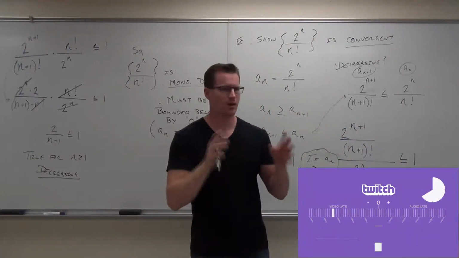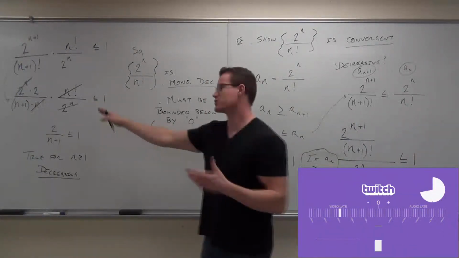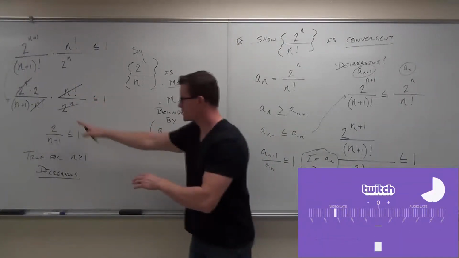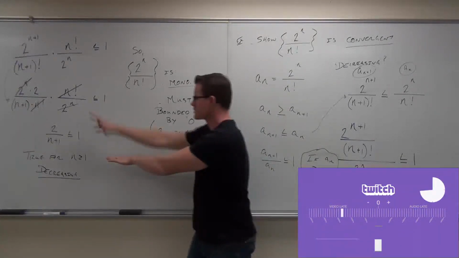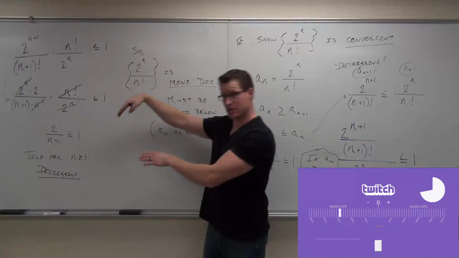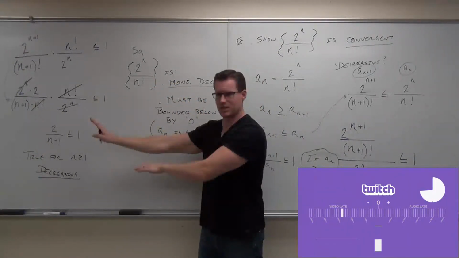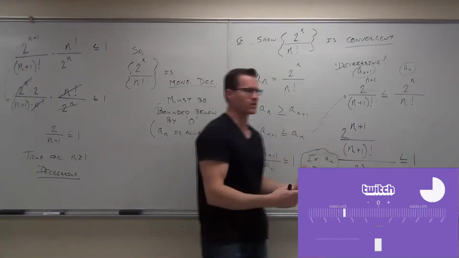Now, do I care about the upper bound right now? This sequence is always decreasing. I care that it's decreasing. Do I care about the ceiling? No. Do I care about the floor? Yes. So I care that it's decreasing and bounded below. I would care if it were increasing and bounded above. It's not increasing though. It's decreasing. Is it decreasing and does it have a lower bound? Yes. Then what do you know about the sequence?